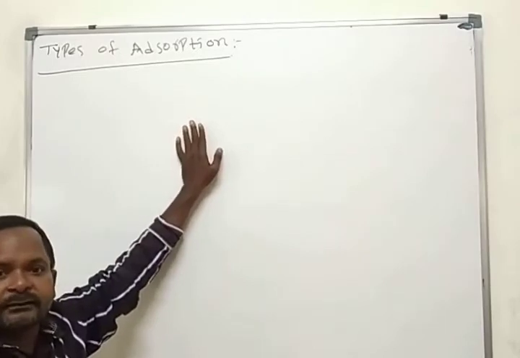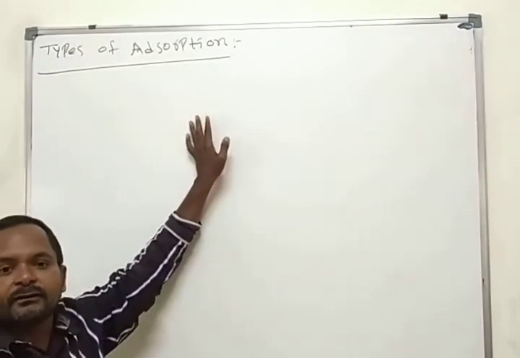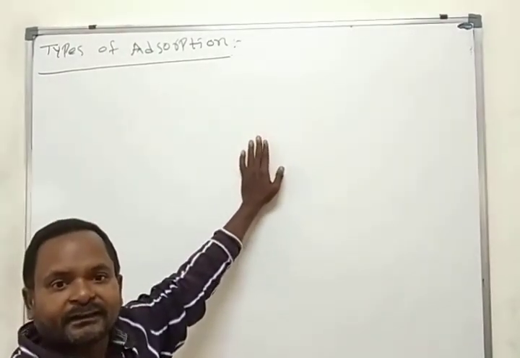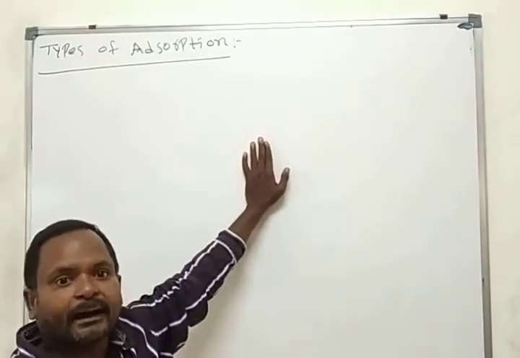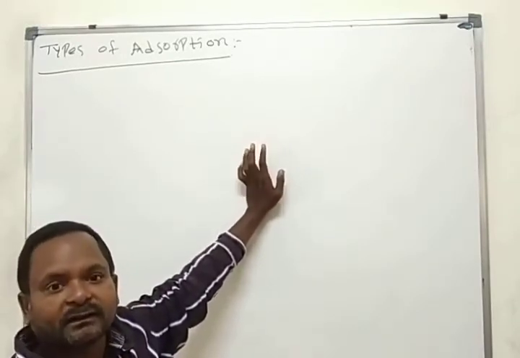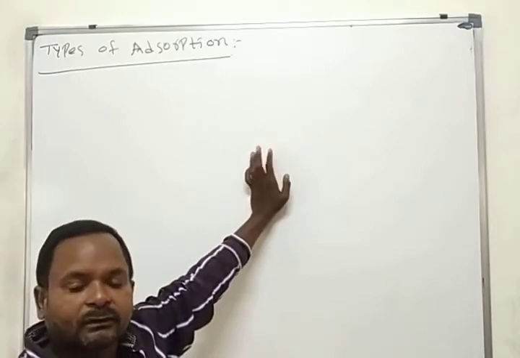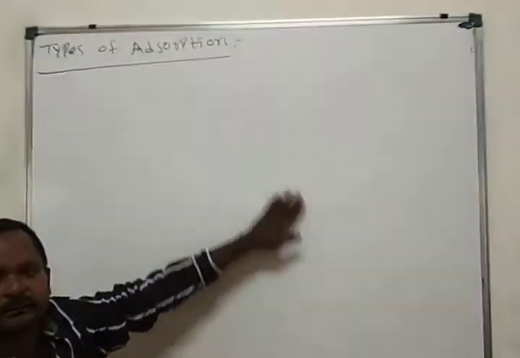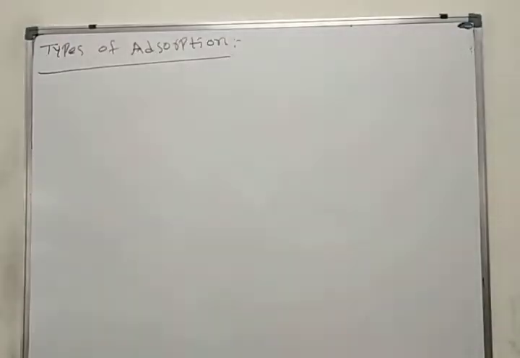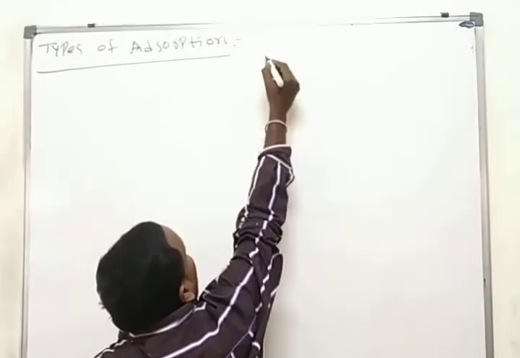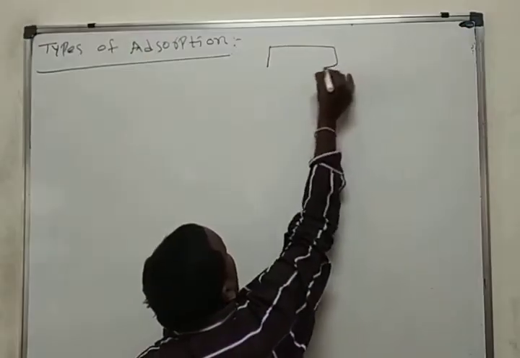What is the definition of adsorption? Accumulation, concentration, or insertion or attraction of gas, ion, or liquid on the solid is called adsorption. Here adsorption takes place. This is the solid.